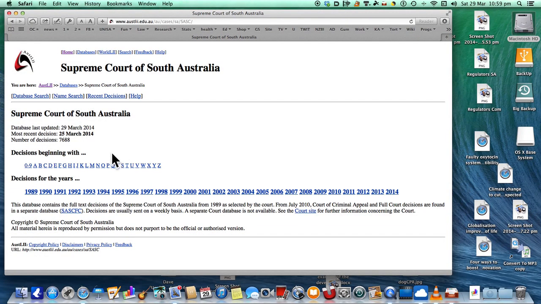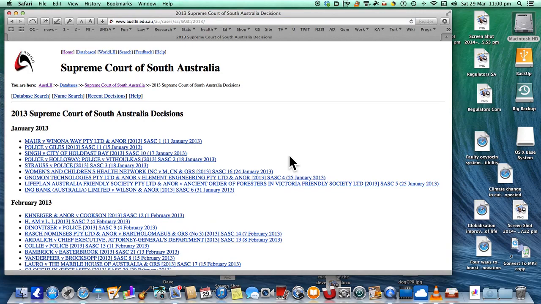So decisions beginning, you can have decisions by name, you can do all sorts of things like that, but you could do 2013, and this will give you all of the cases that were decided in January 2013, February 2013 in the Supreme Court of South Australia.